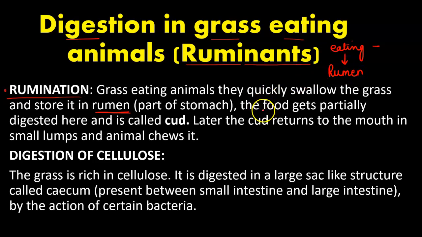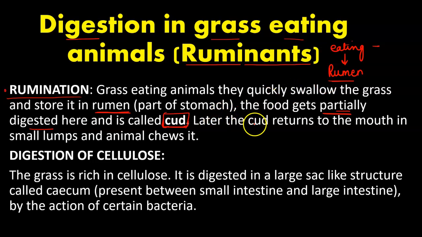Furthermore, the food gets partially digested in the rumen itself. This partially digested food is then called cud. So what do we call partially digested food? It is called cud, the partially digested food in ruminants.